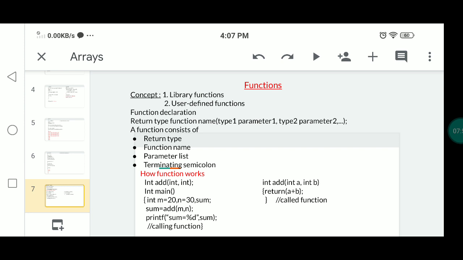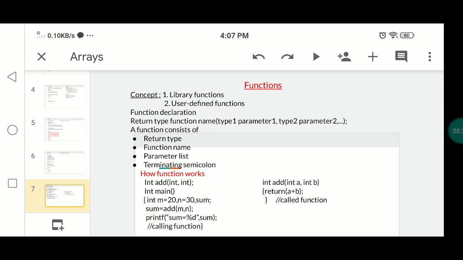These functions are made for code reusability and for saving time and space. So the topic here is reusability.